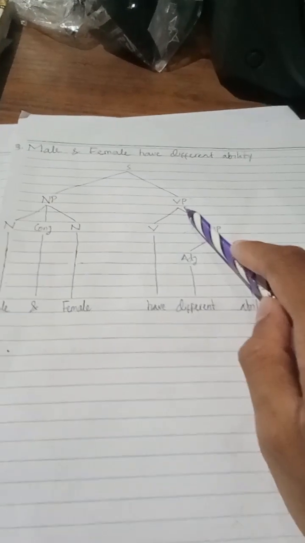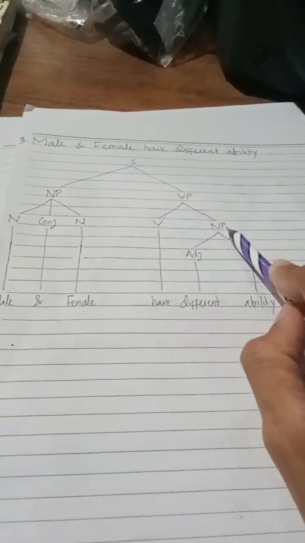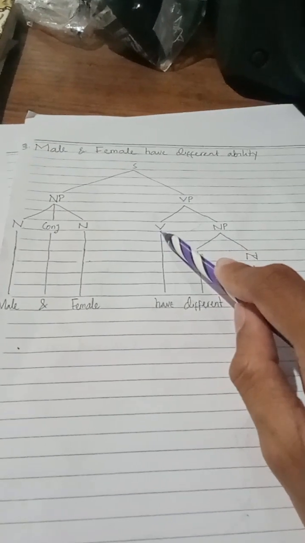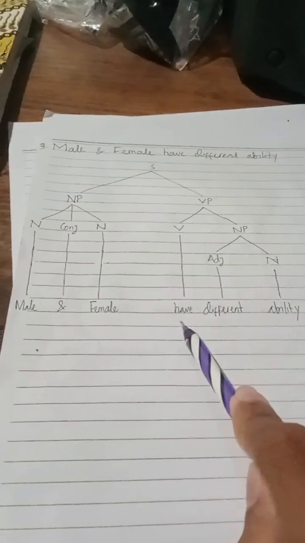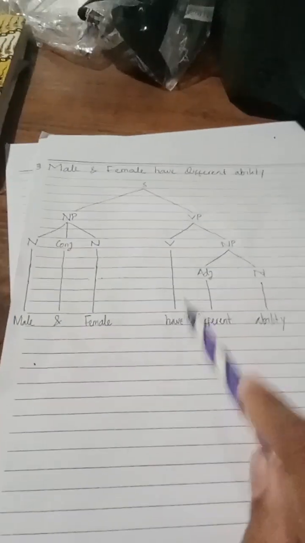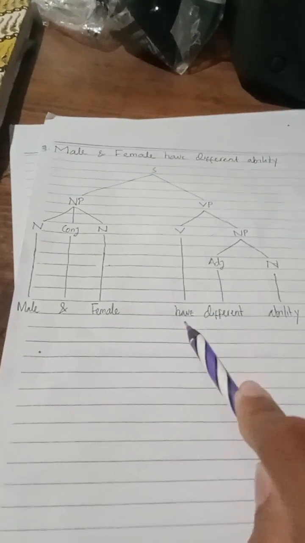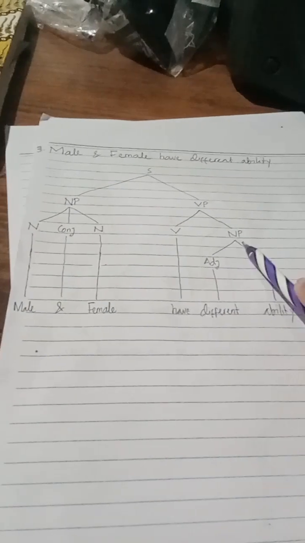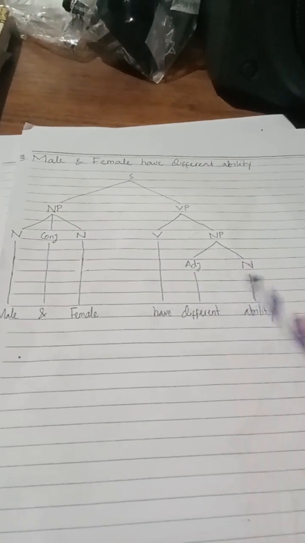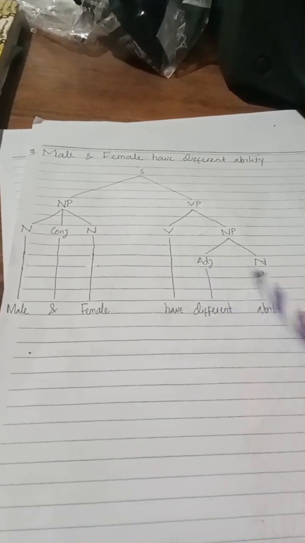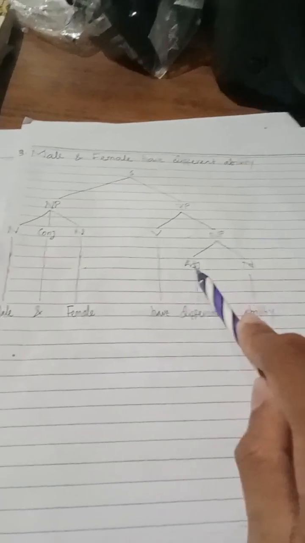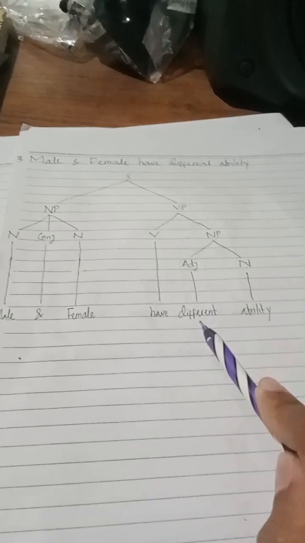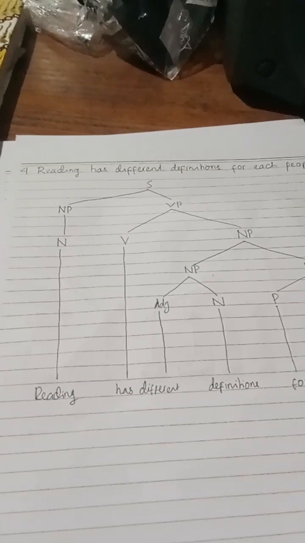And then there is a verb phrase, which is divided into verb and noun phrase. The verb is the word have. Have here is the main verb, not an auxiliary verb. And then there is a noun phrase, which is made up from these two lexical categories: adjective, different, and noun, ability. That's the third sentence. Okay, move to the fourth one.